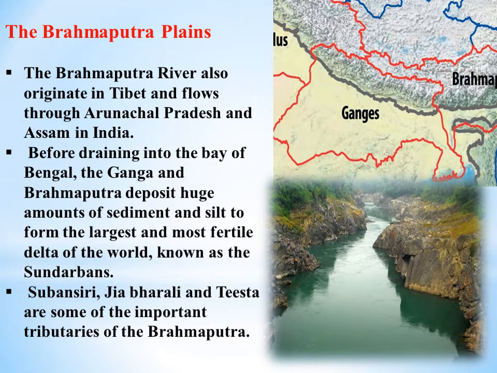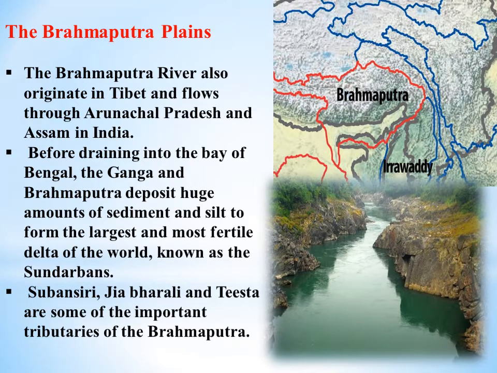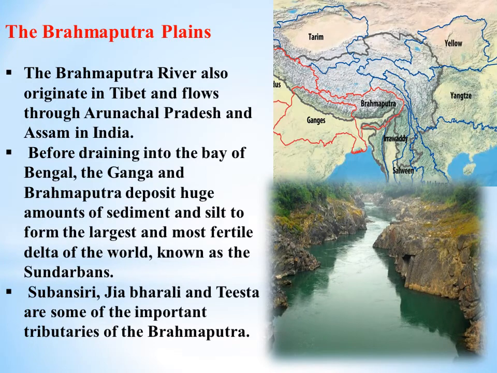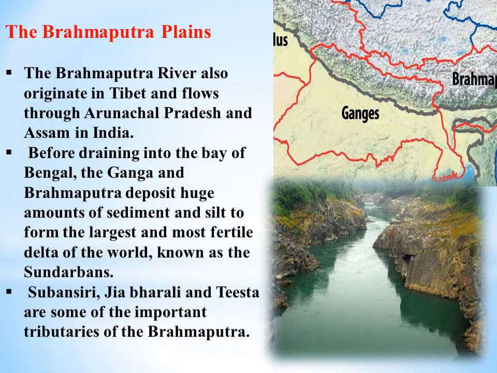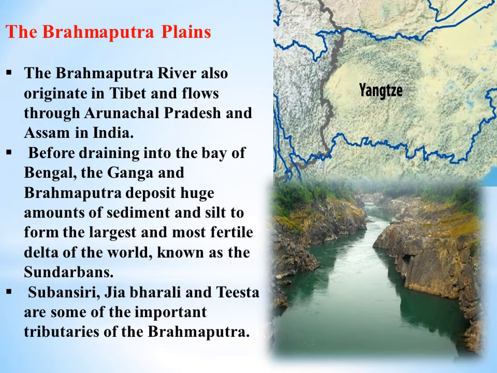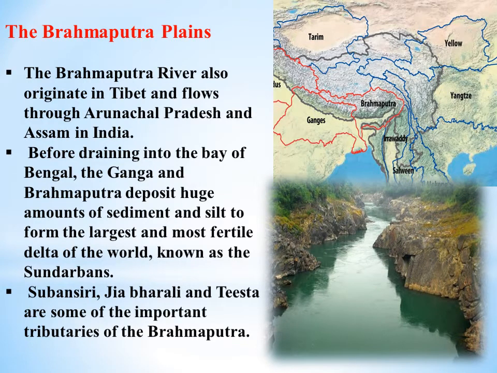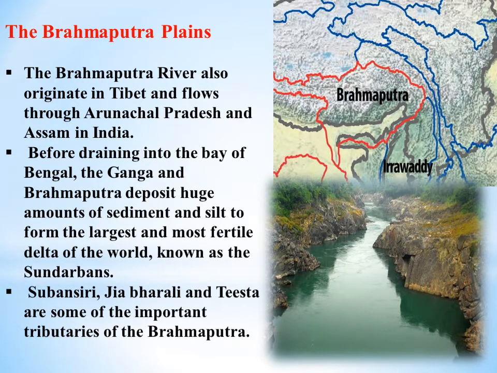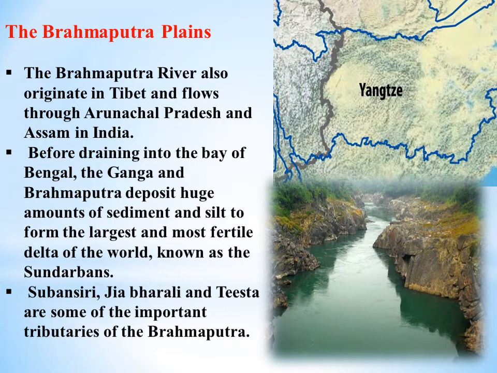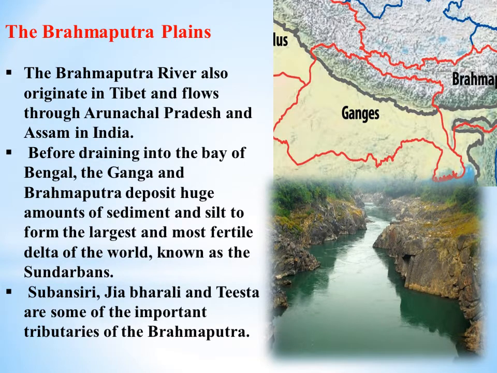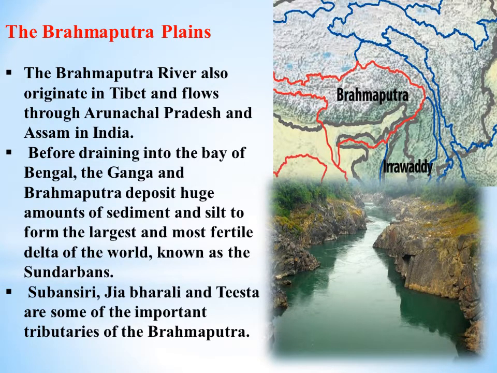The Brahmaputra plains. The Brahmaputra river also originates in Tibet and flows through Arunachal Pradesh and Assam in India. Before draining into the Bay of Bengal, the Ganga and Brahmaputra deposit huge amounts of sediment and silt to form the largest and most fertile delta of the world, known as the Sundarbans. Subansiri, Jia and Teesta are some of the important tributaries of the Brahmaputra.